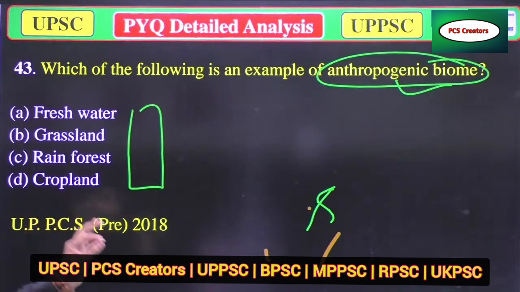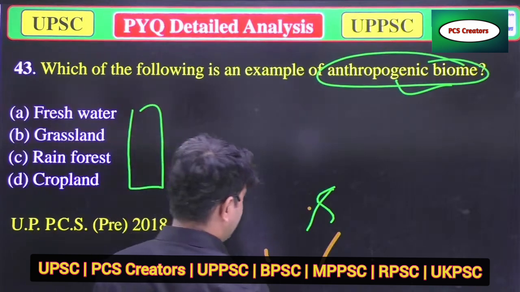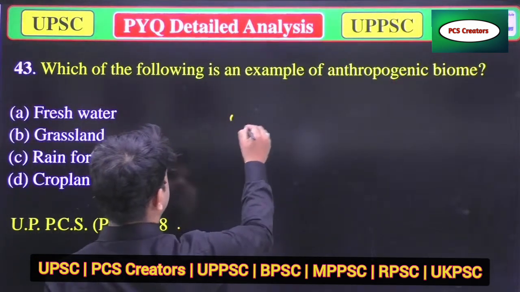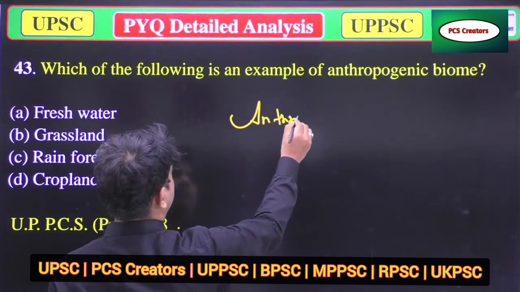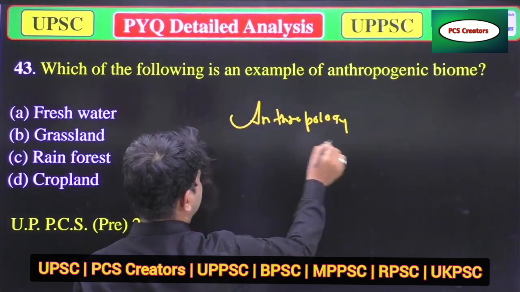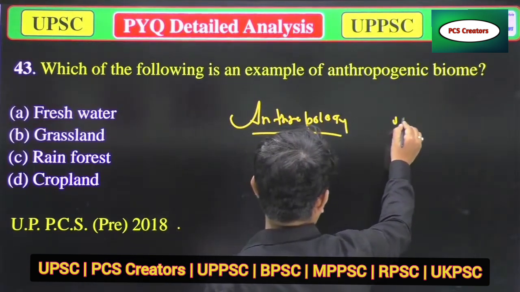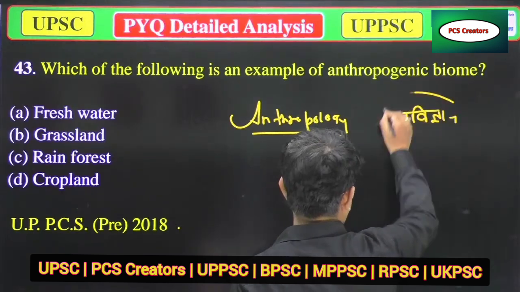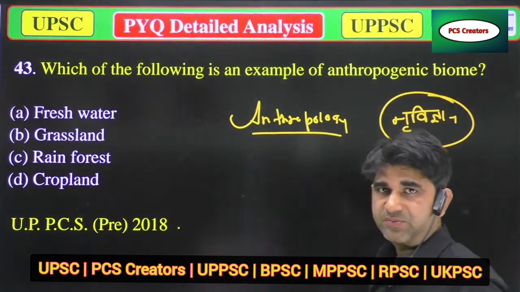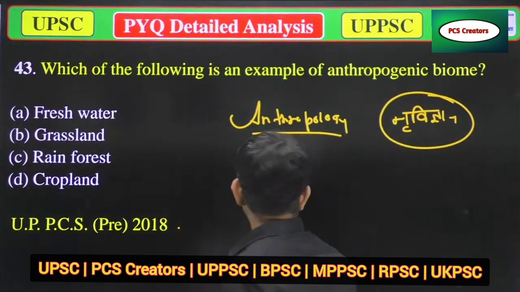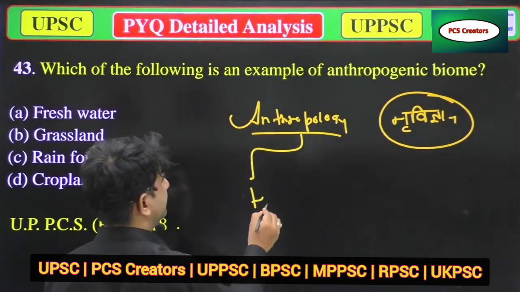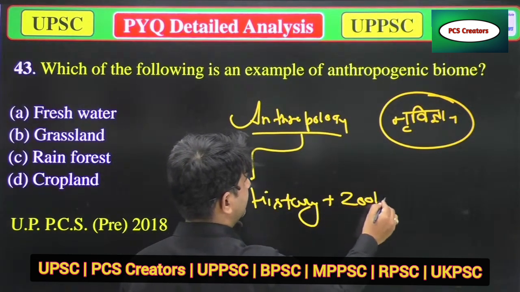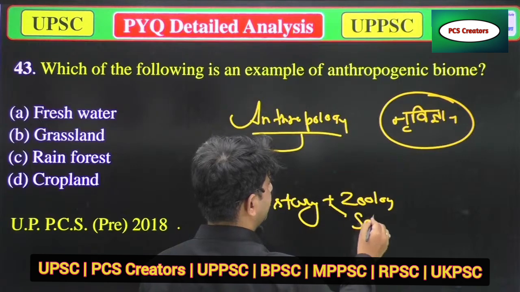Because all of you are civil students, you are aware of a subject known as anthropology. In Hindi it is known as Nrivigyan, and it's a very scoring subject, because in anthropology, history plus geology, or you can say science, is attached.